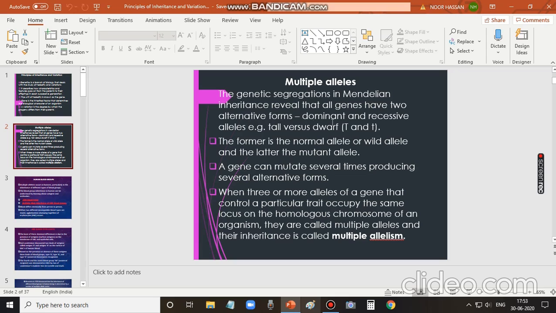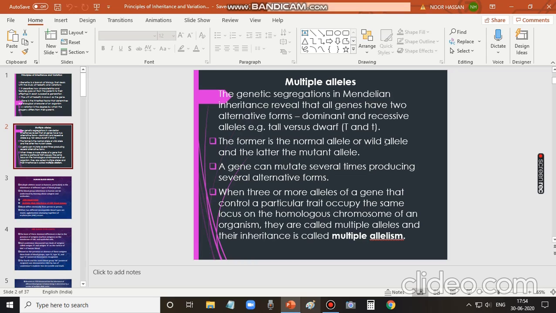These alternative forms of the genes are called alleles, and he was the first one to introduce letters of the English alphabet to denote the genes or the alleles. Alleles are the alternative forms of the genes, and he considered one of the alleles as dominant and the other as recessive. The capital letter D refers to the dominant allele, and the small letter t refers to the recessive allele. The dominant allele is also called the normal allele or wild allele.